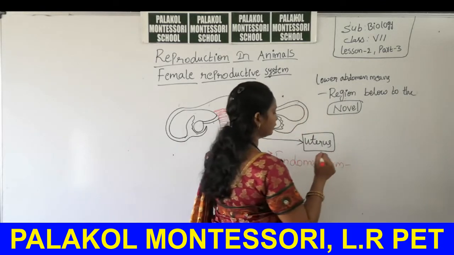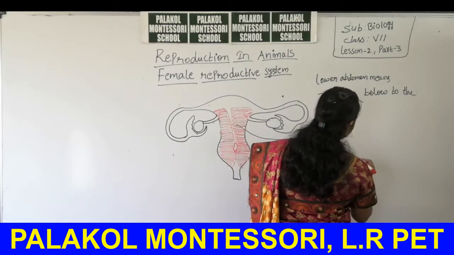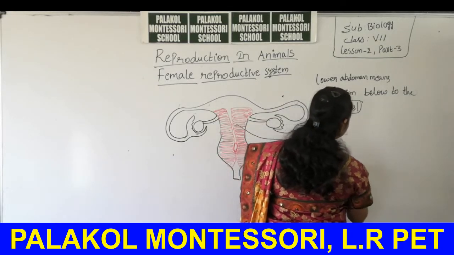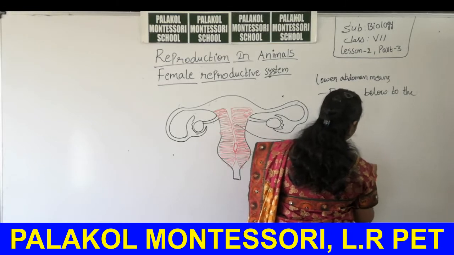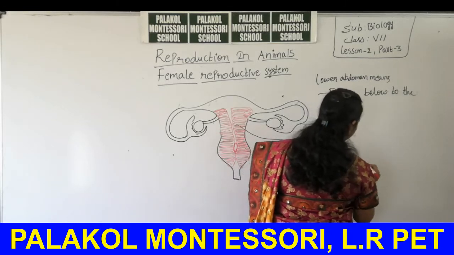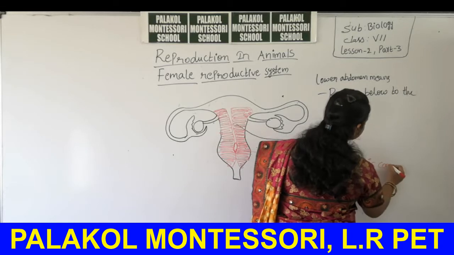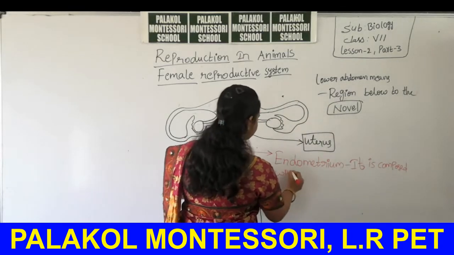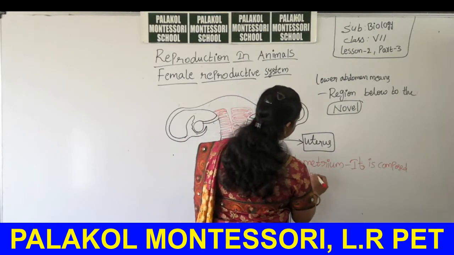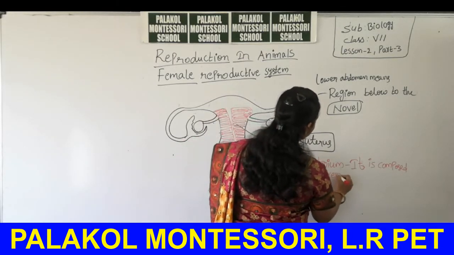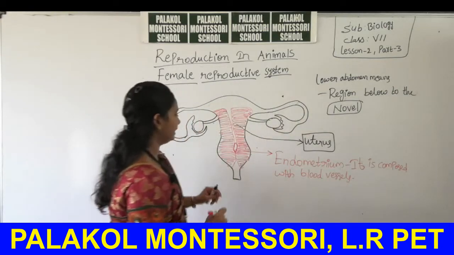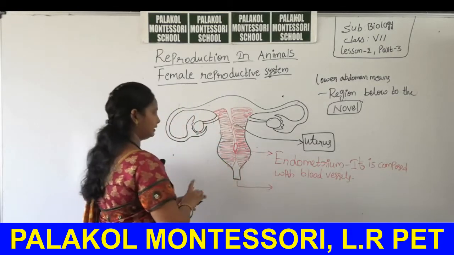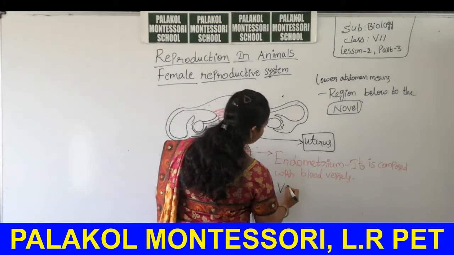What is the importance of the endometrium here? It is composed of blood vessels.